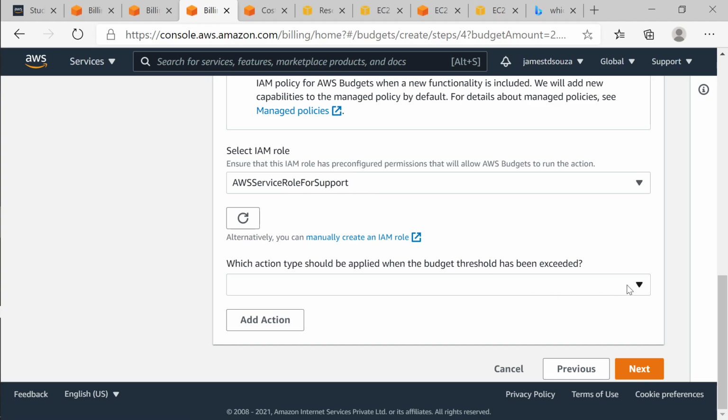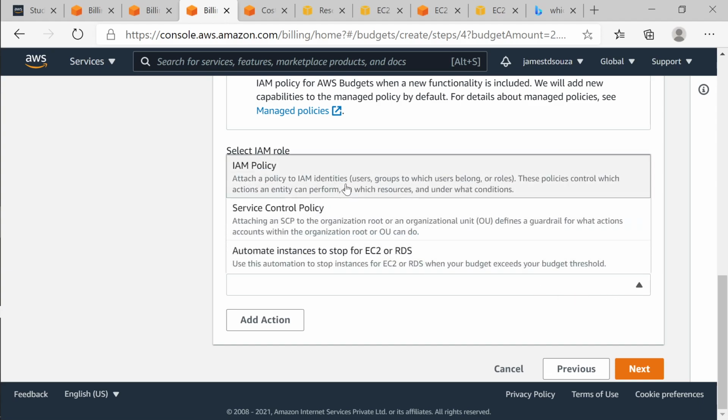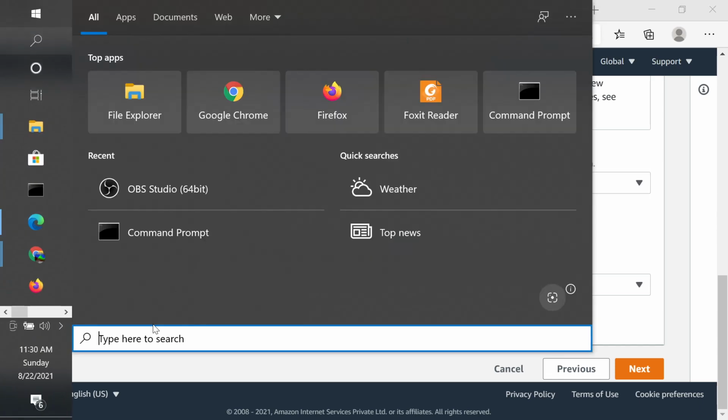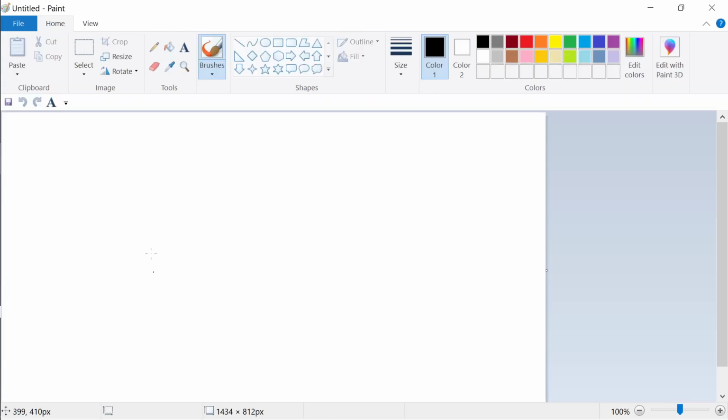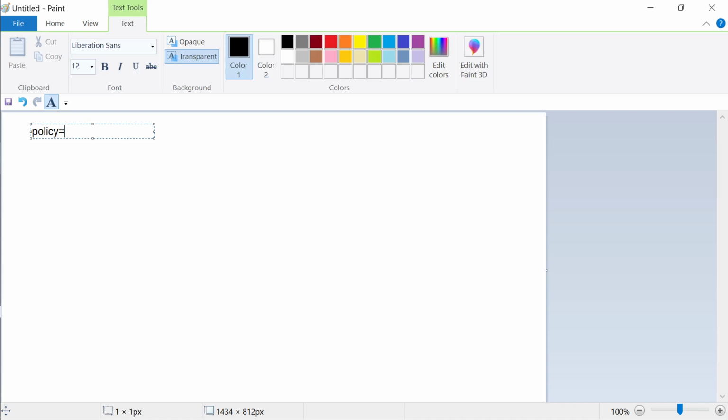So let's say I define this role and I'm saying action stop. Action stop automatically stops instances for EC2 or RDS. So there's one area for sure which they have defined, EC2 or RDS. But let's say you want to delete something, then what do you do? You create a policy. Policy is nothing but permission. So always remember this word: policy equals permission.